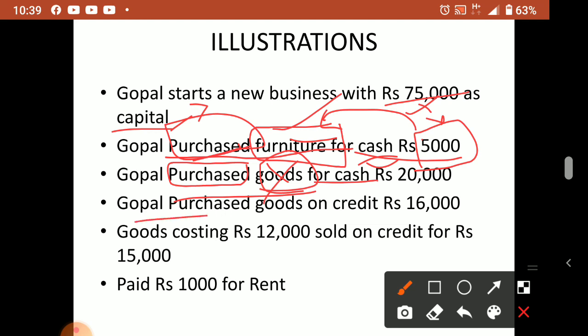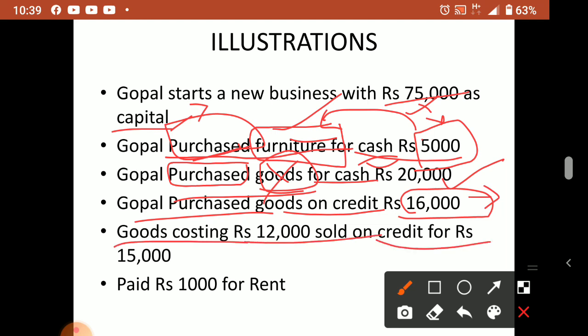Then goods: Gopal purchased the goods on credit. So this is for cash purchase, matlab he paid cash and purchased. This one, 16,000 goods, again he purchased, but he didn't pay cash. Then goods costing rupees 12,000 sold on credit for rupees 15,000. So of the goods he brought, goods worth 12,000 rupees he sold for rupees 15,000, that also on credit sales, means he did not receive money. Paid rupees 1,000 for rent, he paid 1,000 rupees rent also.